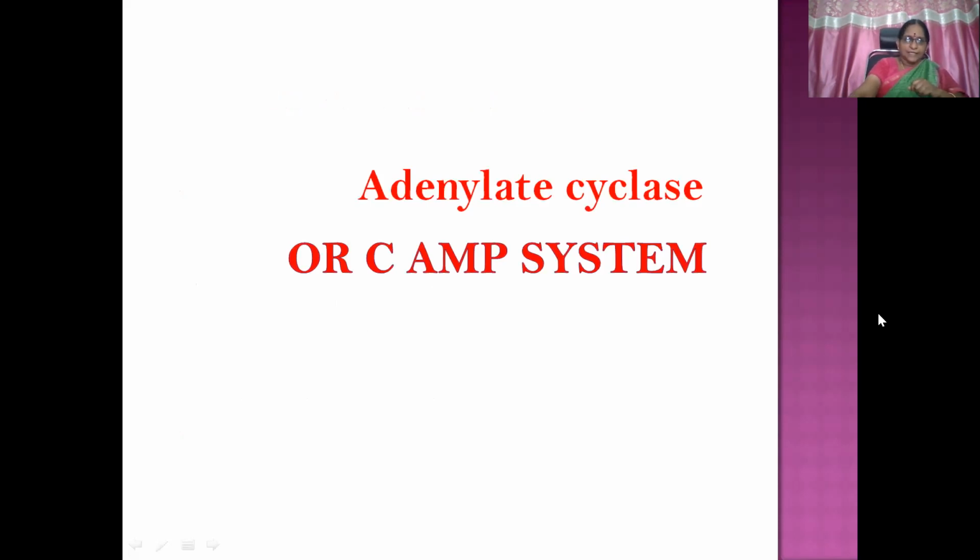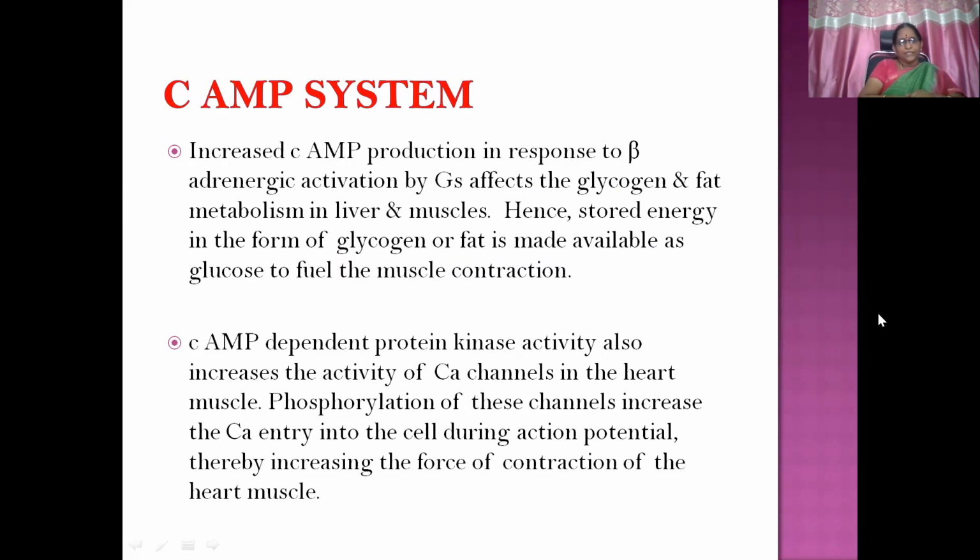Adenylate cyclase or cyclic AMP system. So here, increased cyclic AMP production in response to beta adrenergic activation by stimulatory G receptors affects the glycogen and fat metabolism in liver and muscles. So hence what happens, stored energy in the form of glycogen or fat is catabolized and excess amount of glucose is available for the muscle contraction process.